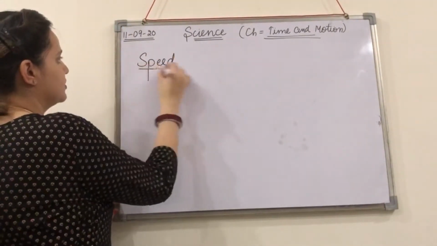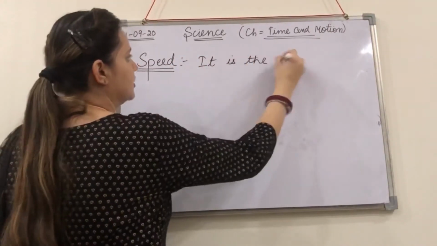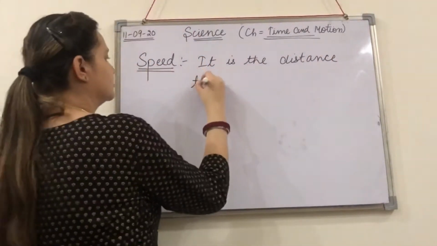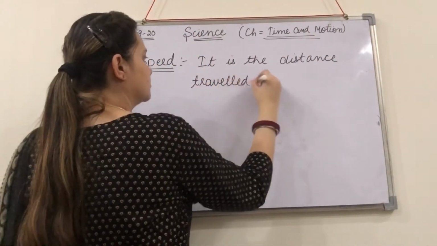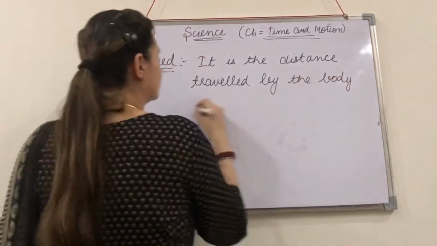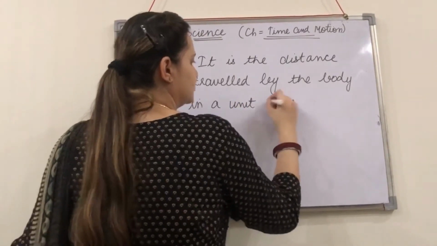So speed is the distance traveled by the body in a unit time, right?